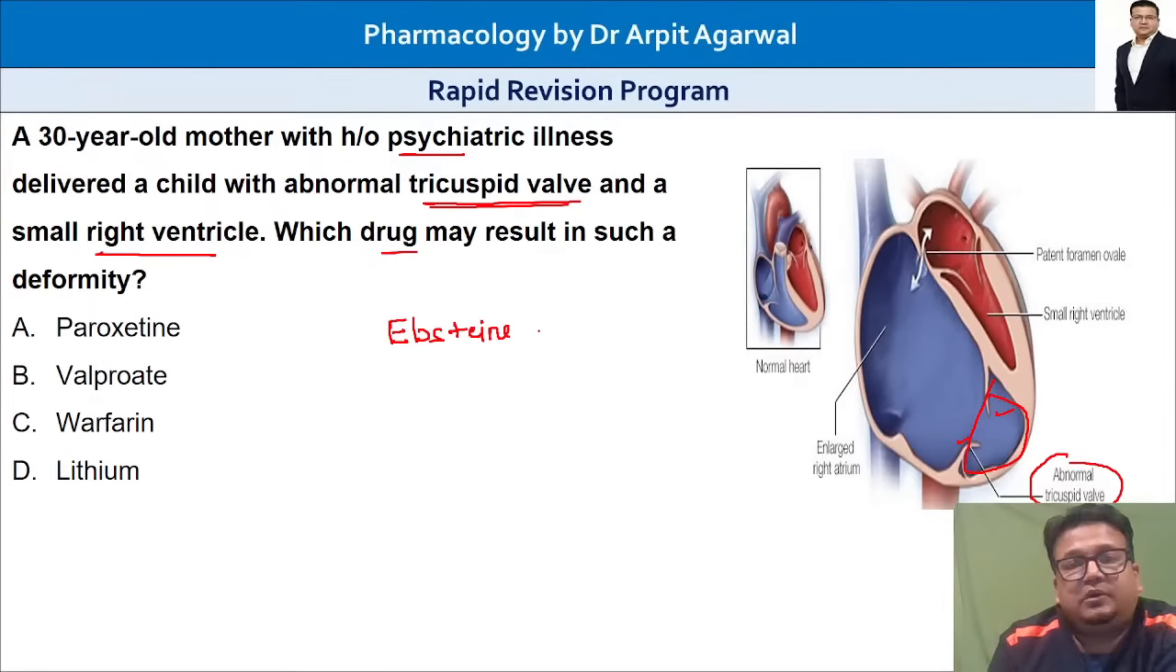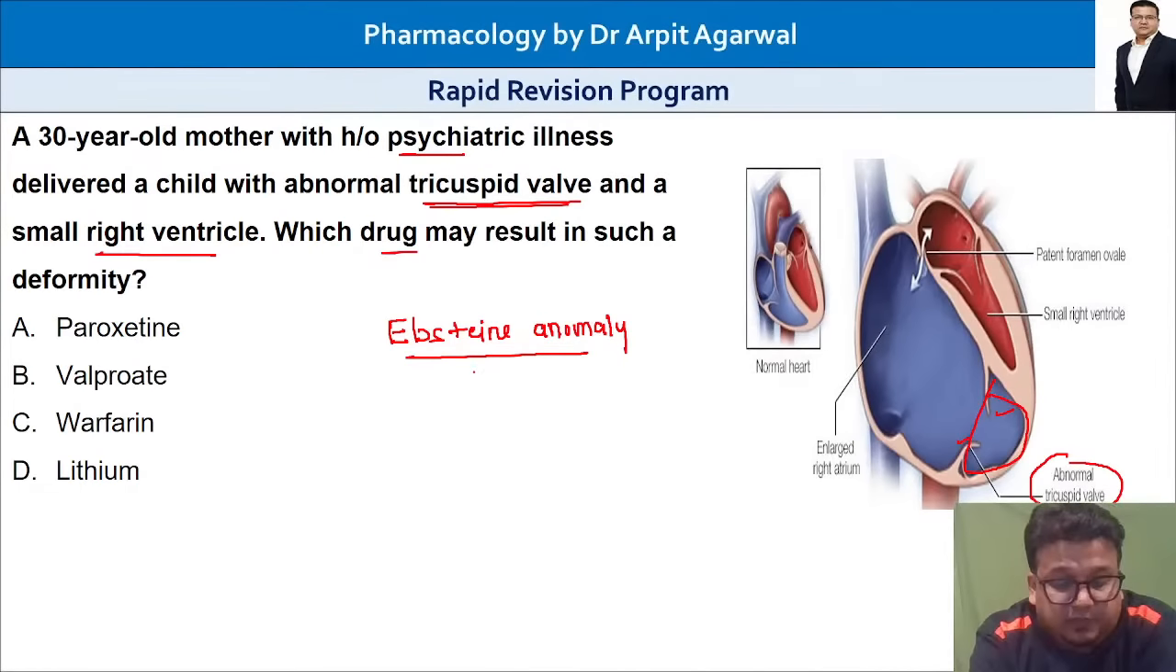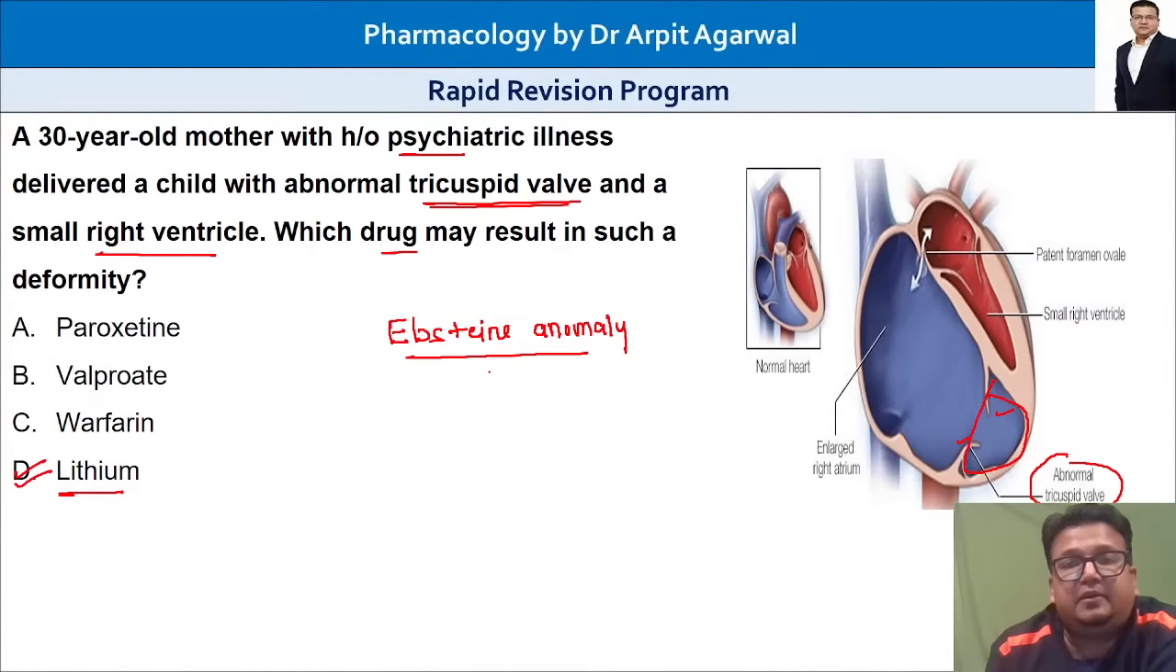We are looking at what? Epstein anomaly. And which drug causes this? Yes, everybody is correct. No, Dr. Neeraj, this is not warfarin, this is lithium. Lithium causes Epstein anomaly, that is a right-sided heart defect, abnormal tricuspid valve and small right ventricle.